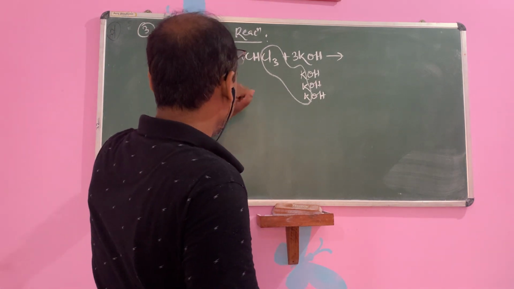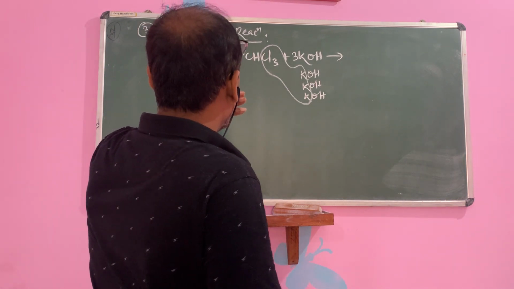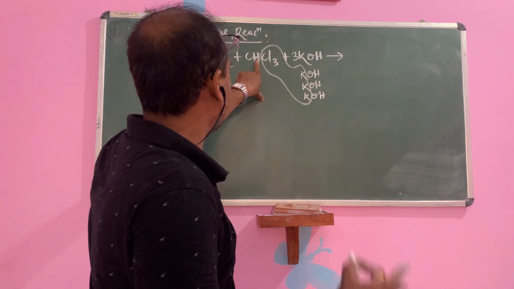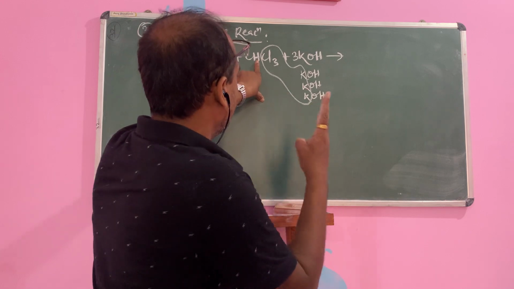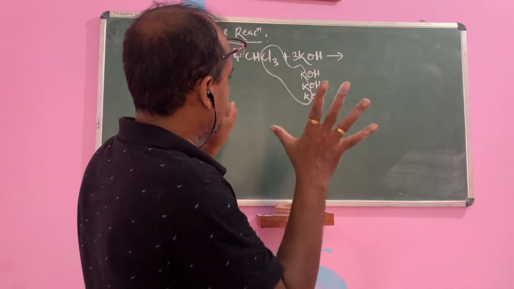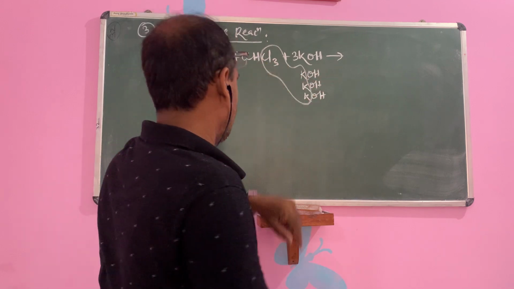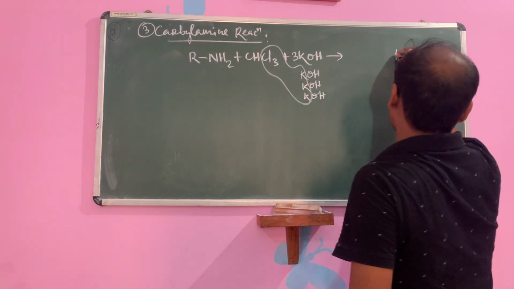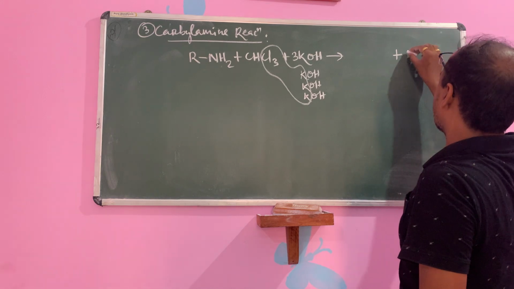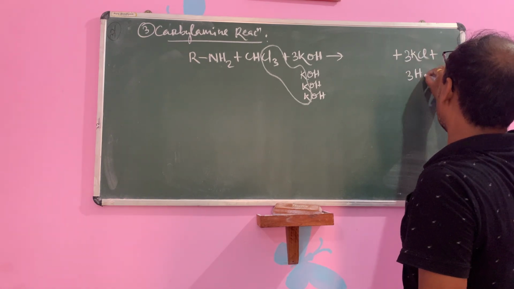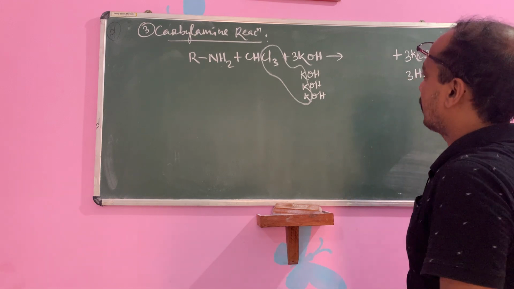Then the hydrogens: 2 from the amine and 1 from chloroform, total 3H, plus 3 from KOH, total 6H, and 3 O. So 3H2O will be removed. These are the byproducts: first 3KCl, then 3H2O. Anything left?